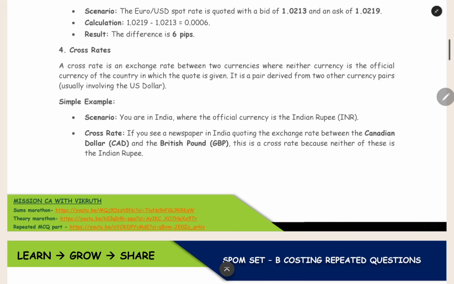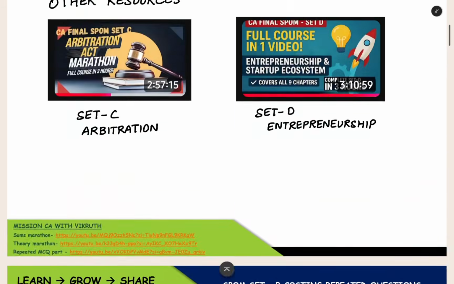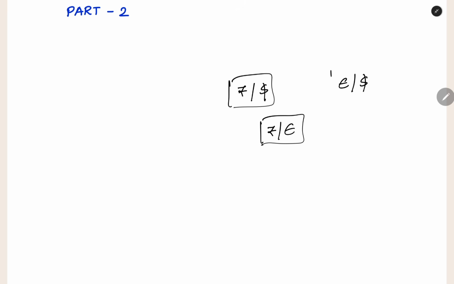Now, the next thing is cross rate. What is cross rate? For example, you are having rupees per dollar, and then you are having euro per dollar. Now what you want is rupee per euro. Directly you are not having the rupee per euro, but you are having these two currencies, rupee per dollar and euro per dollar. How do you use these two and convert the exchange rate into rupee per euro? We can do multiplication or division of these two foreign exchange rates to arrive at the rupee per euro.